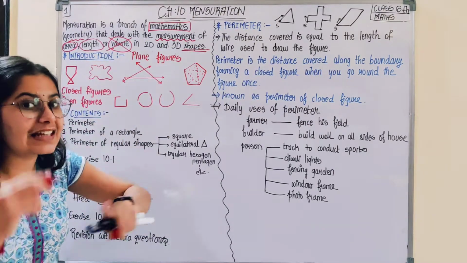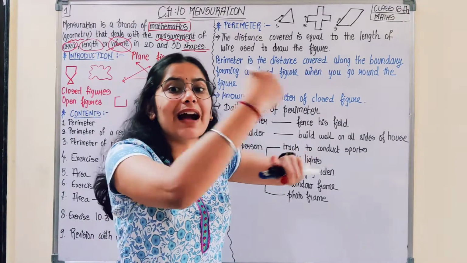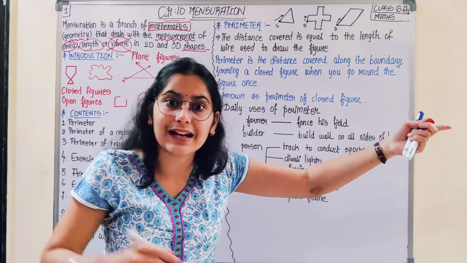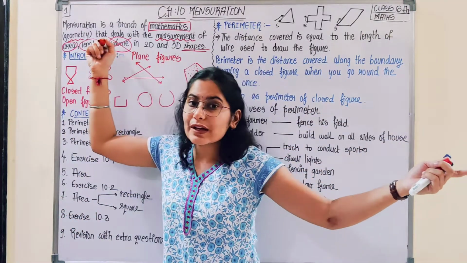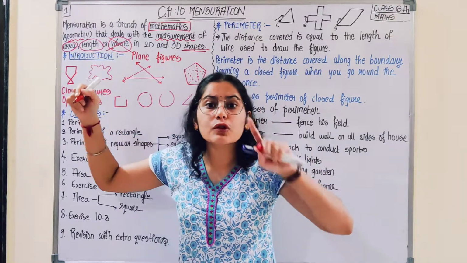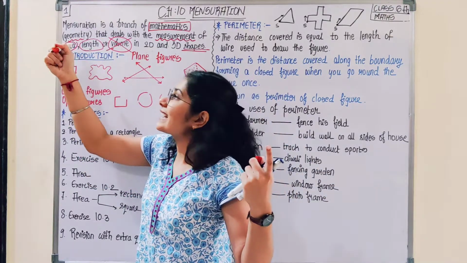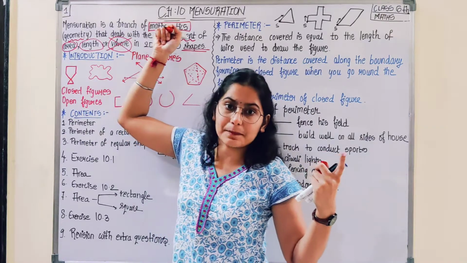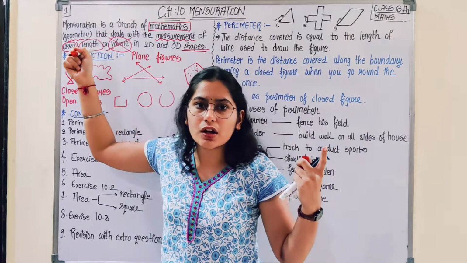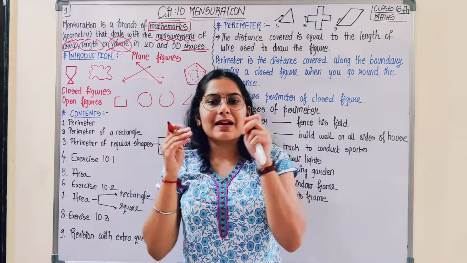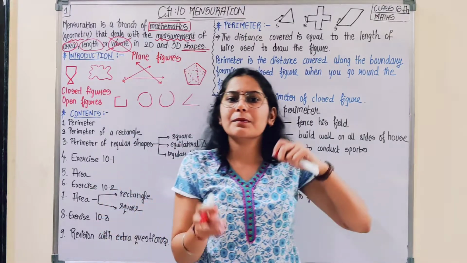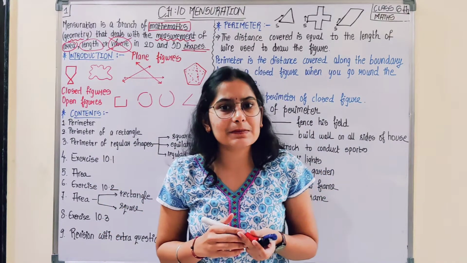As I said, this chapter is going to come in higher standards also, probably in class 7. If you are able to calculate area and length of the shapes, you would be able to get the volume. If your basic concept is clear, you would be able to get the higher concepts.